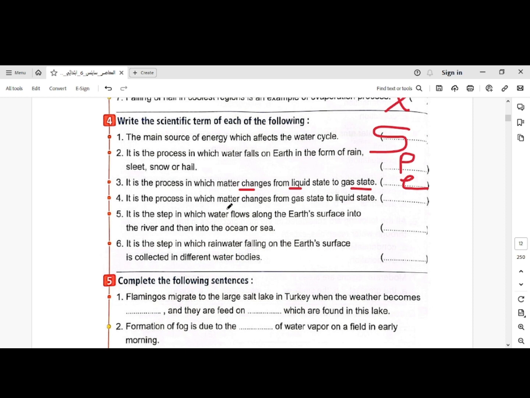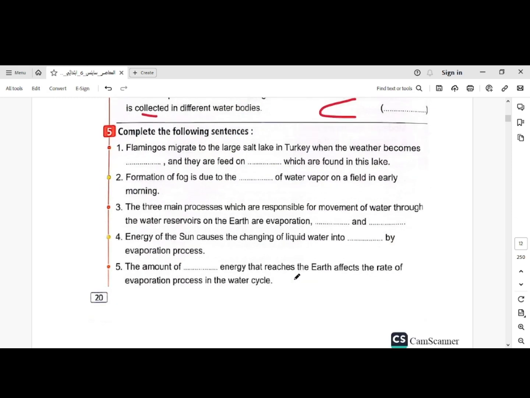It is the process in which matter changes from gaseous state into liquid state: condensation process. It is the step in which water flows along the Earth's surface into the river and then into the ocean or sea: runoff. It is the step in which rainwater falling on the Earth's surface is collected in different water bodies: collection.